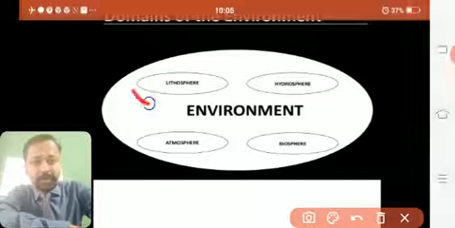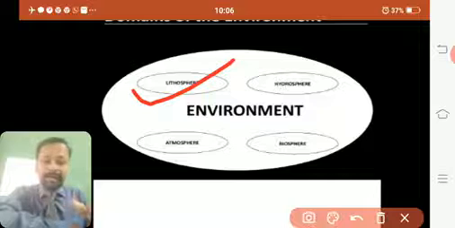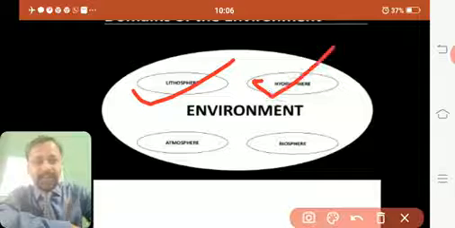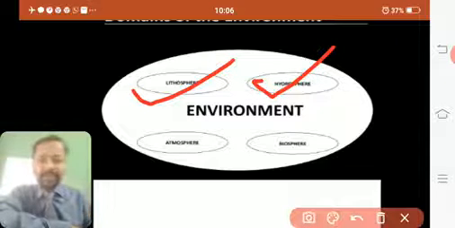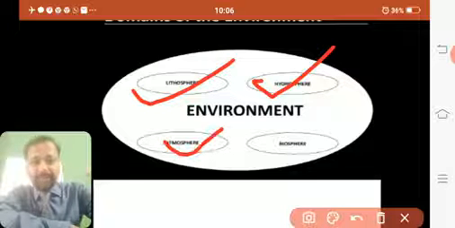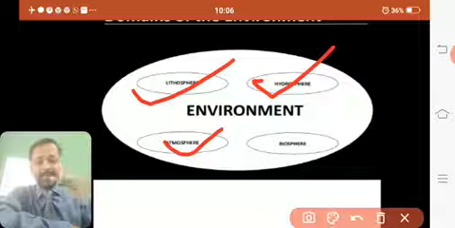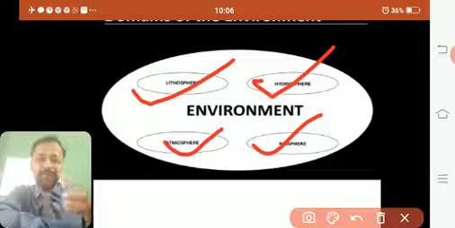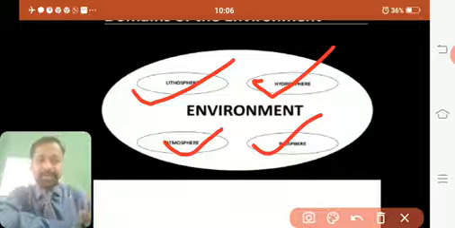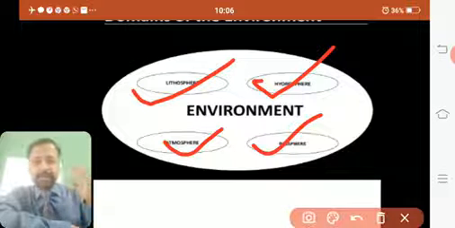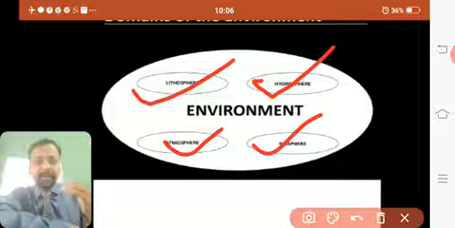Now who can say what is lithosphere? It is the hard crust, earth's crust or the top hard layer of earth. Then we have seen hydrosphere. These are the water bodies present on the earth like seas, lakes, oceans. Then we have seen atmosphere. Atmosphere is the thin layer of air surrounding us or above the earth. Biosphere is the interaction between the living world. So now we have seen the four domains of environment. One is lithosphere, second is hydrosphere, third is atmosphere, and finally the biosphere.